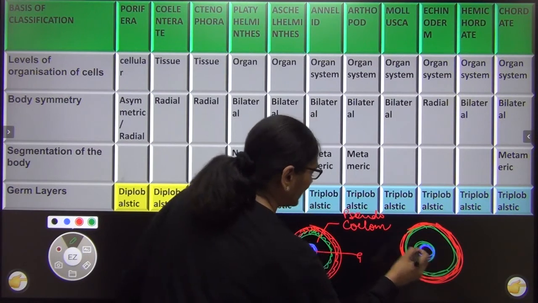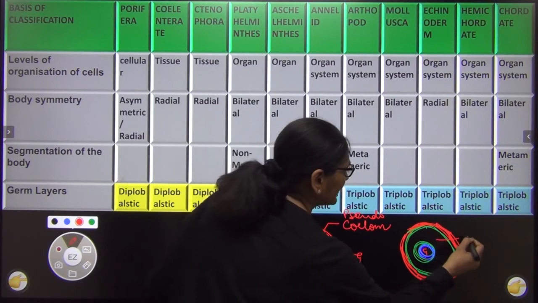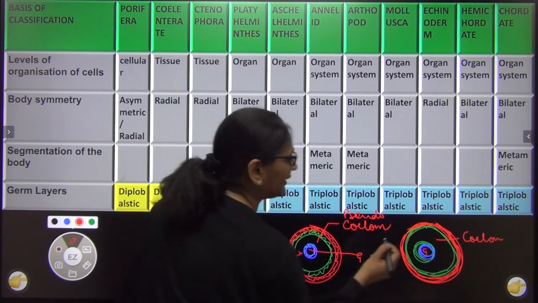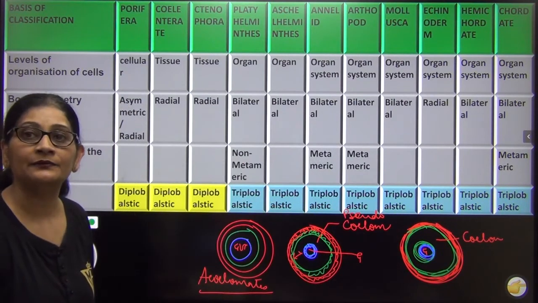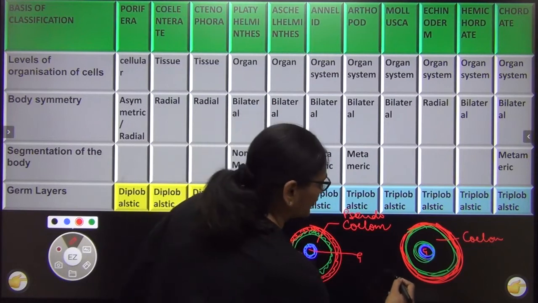ठीक है? And ये बीच वाला क्या है? The beech wala cavity is gut and this is coelom. And here what is happening? The coelom is guarded by mesoderm on either side. इधर भी mesoderm है, इधर भी mesoderm है. वैसे को हम कहते हैं true coelom.